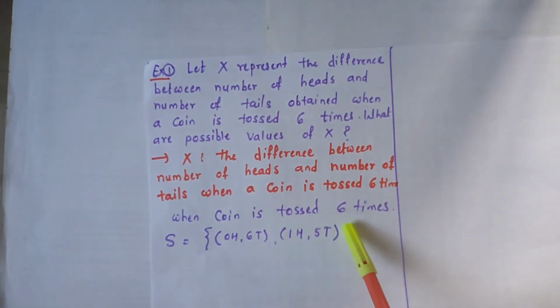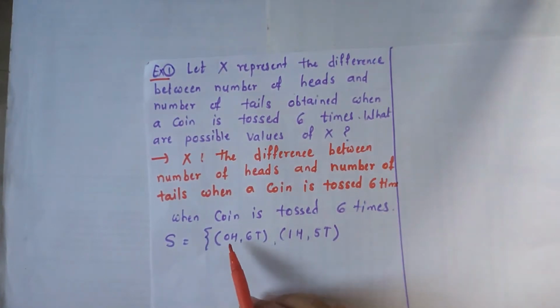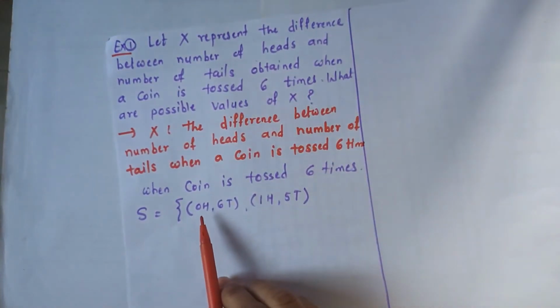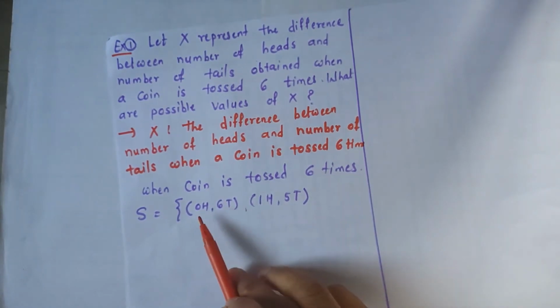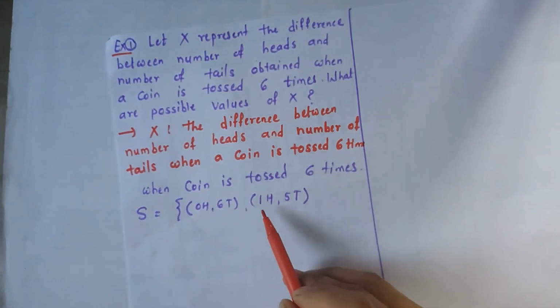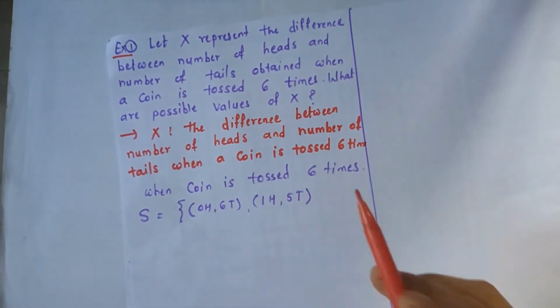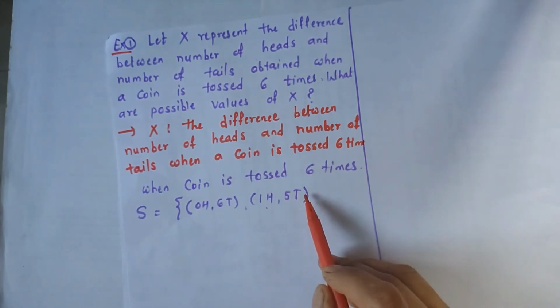When a coin is tossed 6 times, we get the sample space S. The first pair is: there is no head, all 6 are tails. So the pair is 0 heads and 6 tails. The second pair is only 1 head, then the remaining are tails, so 1 head and 5 tails.